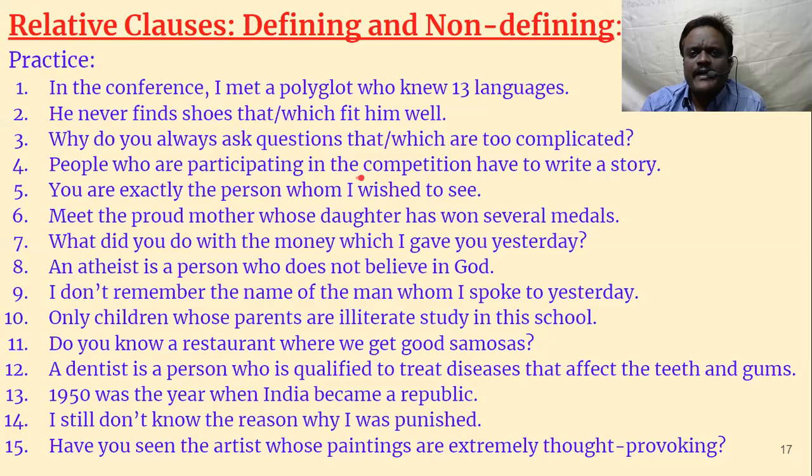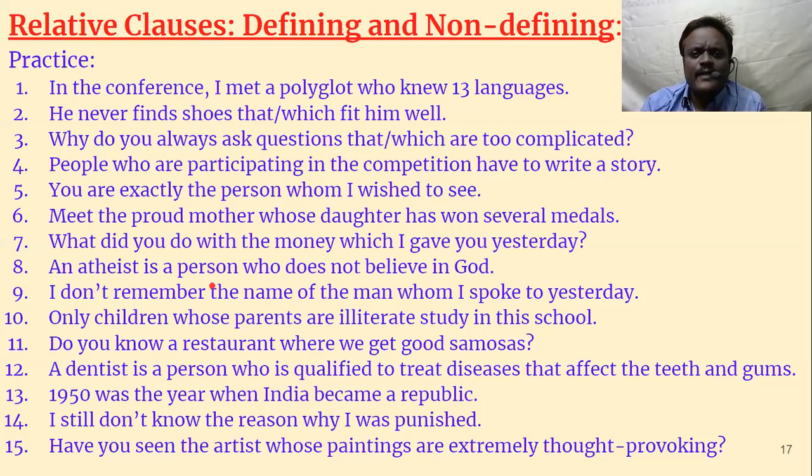People who are participating in the competition have to write a story. Okay, people, so we have to use who. You are exactly the person whom I wish you to see. The person is in object position, so whom is used here. Meet the proud mother whose daughter has won several medals. Here whose shows possession. We are talking not about the mother, we are talking about her daughter. So here whose is used.